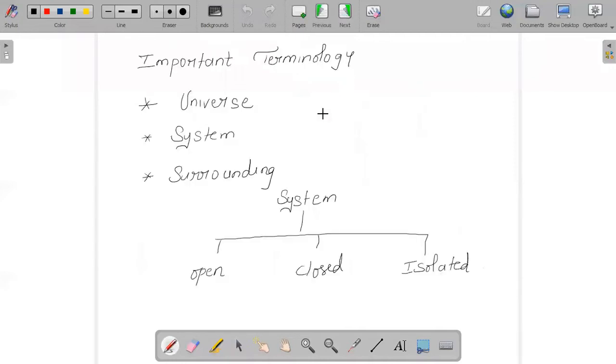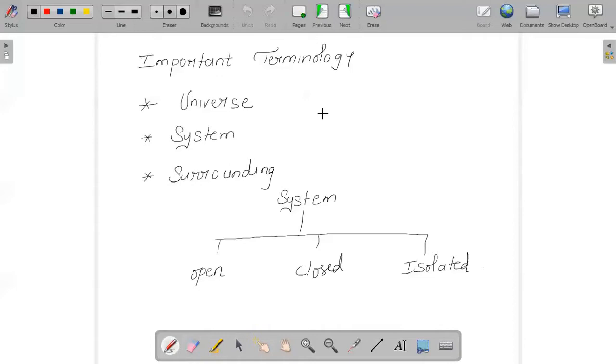And when we are learning thermodynamics, there are different terminologies which are very important. Before we go into the chapter, I would like to inform you that this chapter holds a very high weightage, almost around 8%. It is a very important chapter, quite lengthy, but we need to focus on this chapter because the weightage is high compared to the other chapters.